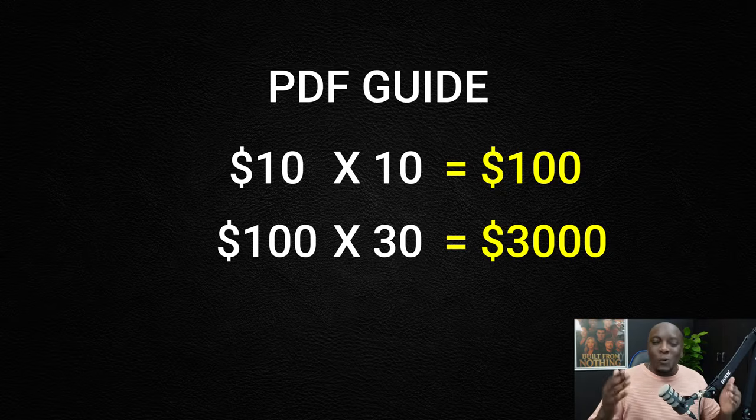I'm not saying this to say that everyone who's going to follow my instructions is going to make $3,000 by the end of the month. It's just to paint a picture of what you could potentially do. And also, if you wanted to increase your sales and make more money, you just need to sell it to more people, or you just need to increase your price. And you could find yourself going from that $3,000 to $6,000 or $10,000 or more.